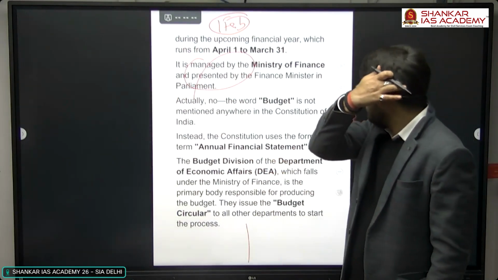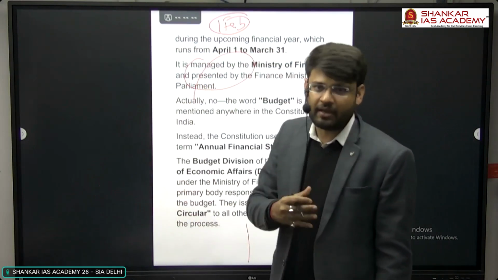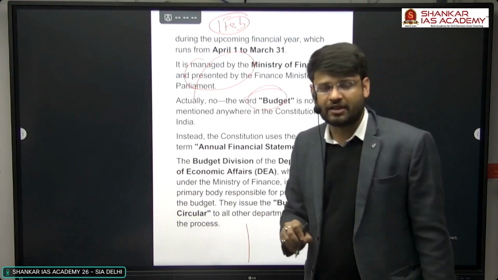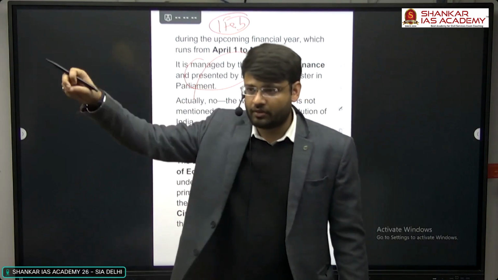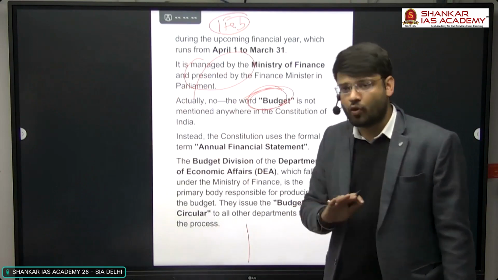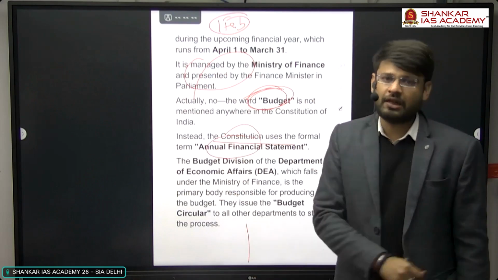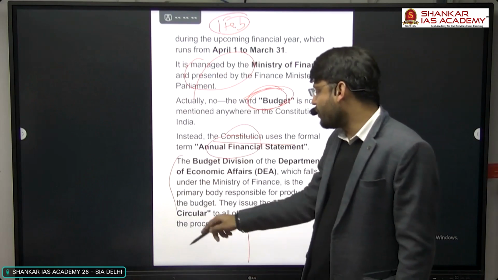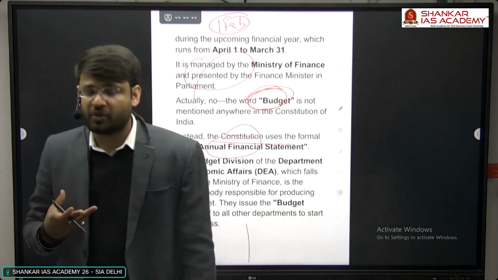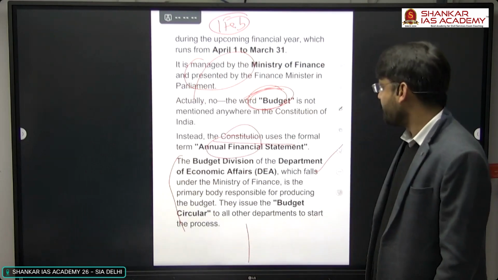And the budget is nowhere mentioned in the constitution. It is described as an annual financial statement. If tomorrow in an examination they ask you whether the budget is mentioned in such and such article, that statement would be wrong. The word budget is nowhere mentioned in the constitution. Instead, the constitution uses the term annual financial statement. And we have already discussed that this budget is prepared by the finance ministry wing known as the Department of Economic Affairs. They prepare this budget every year.